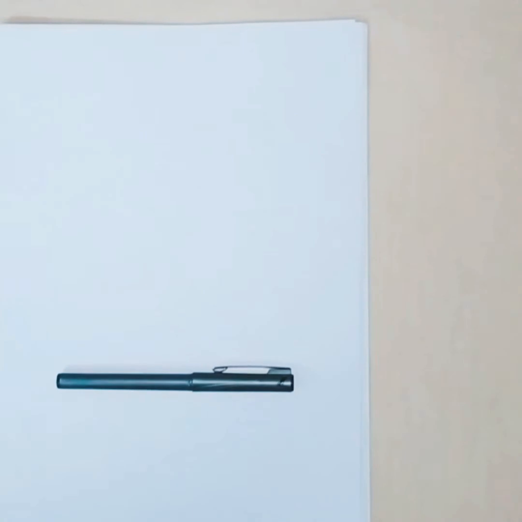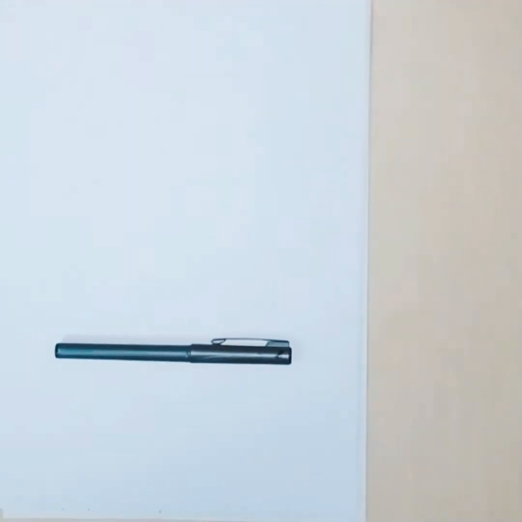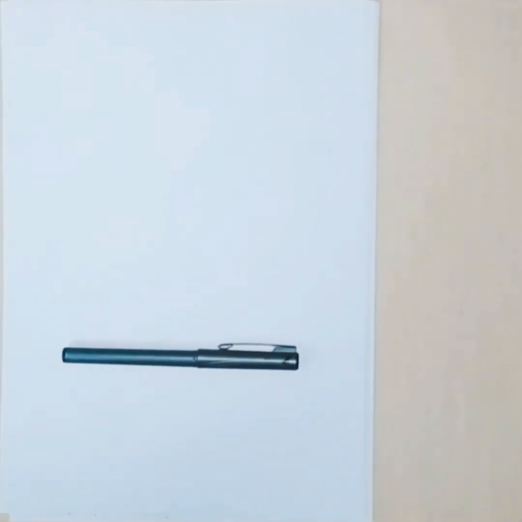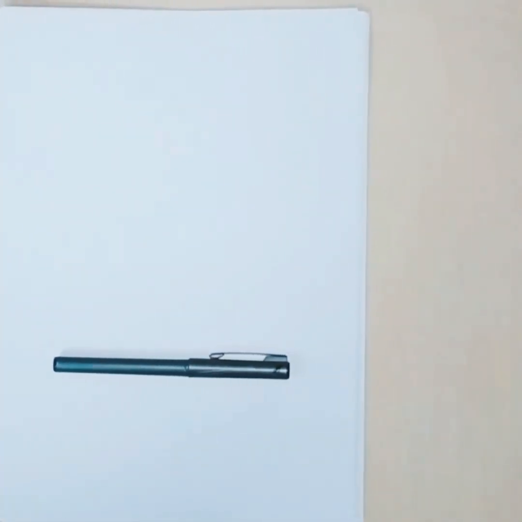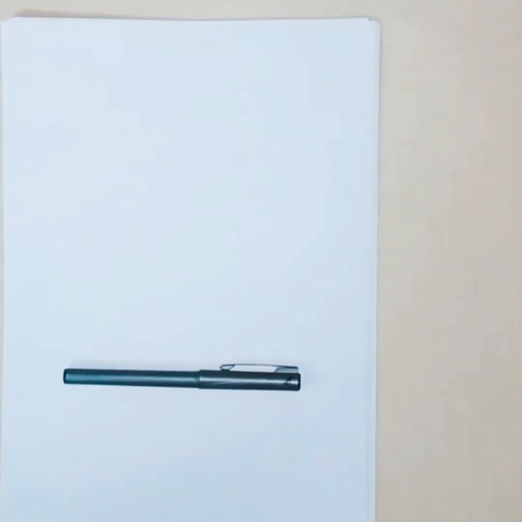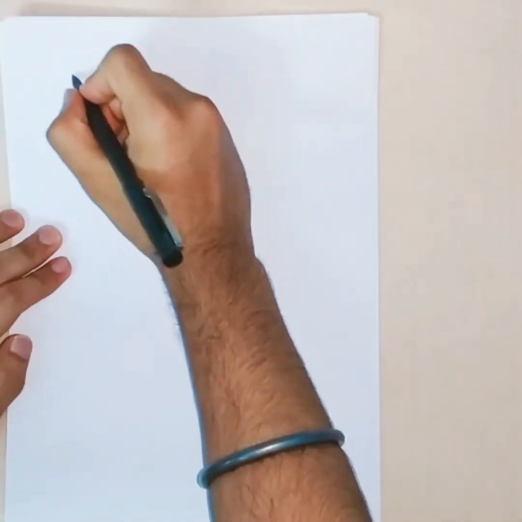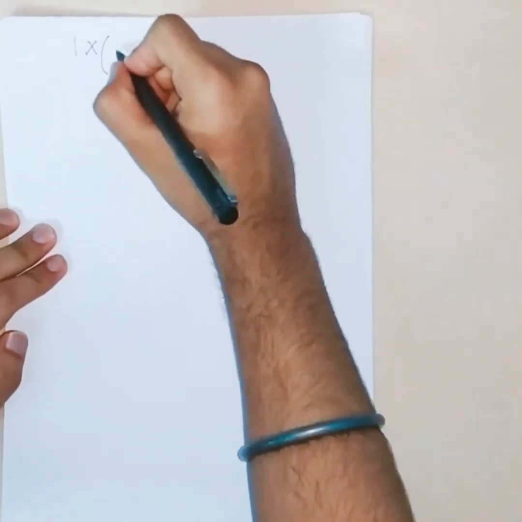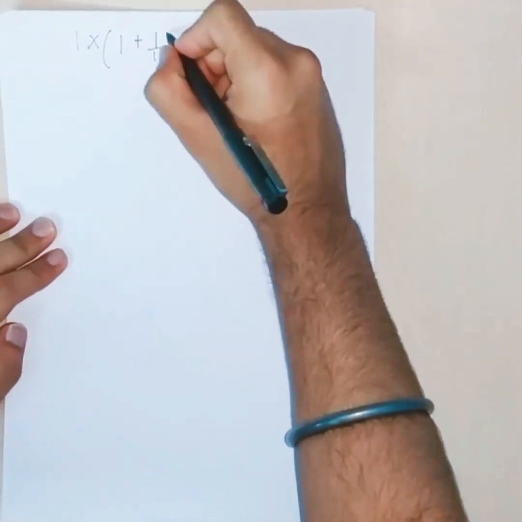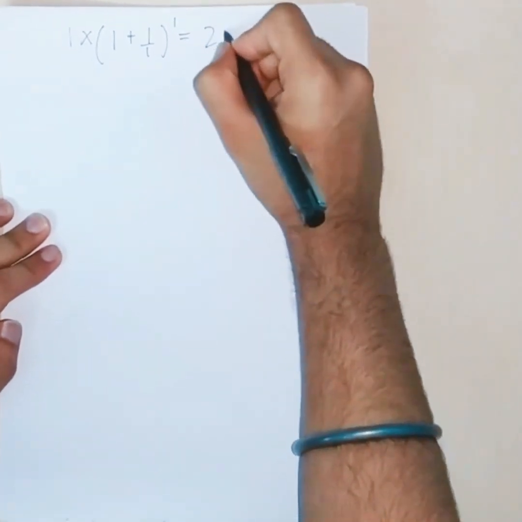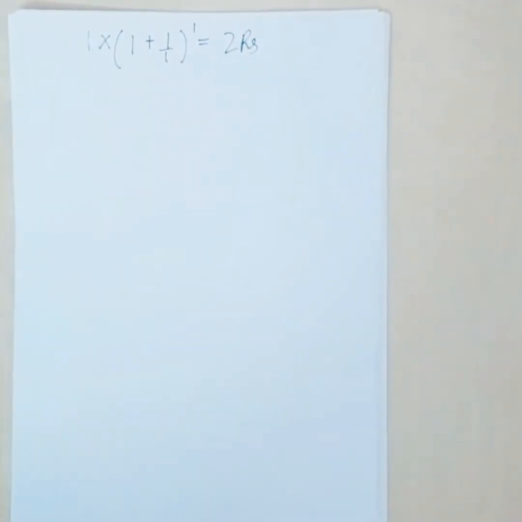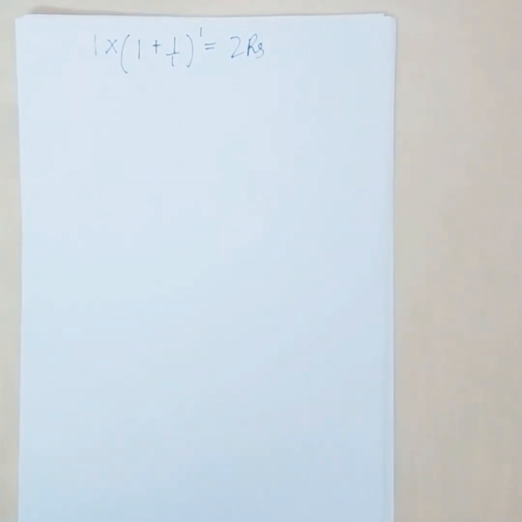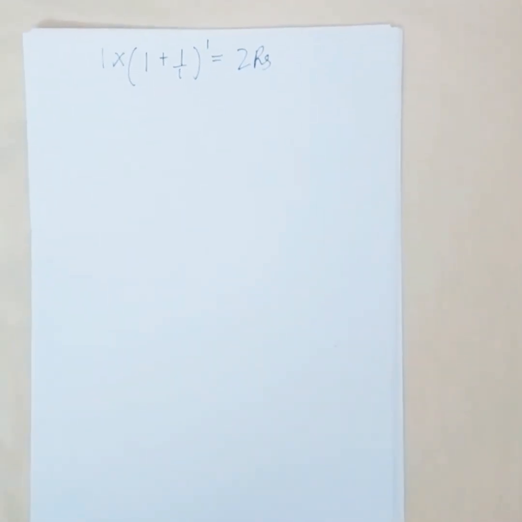You know that's a very particular number. It's a symbol of growth. Let me explain this. Let us consider we have 1 rupee and we deposit it in a bank, which gives us interest of 100% per year. Then we can see we have 2 rupees at the end of the year, as we apply the formula. Now let us consider if the bank gives us 50% interest for every 6 months, then we can see we have